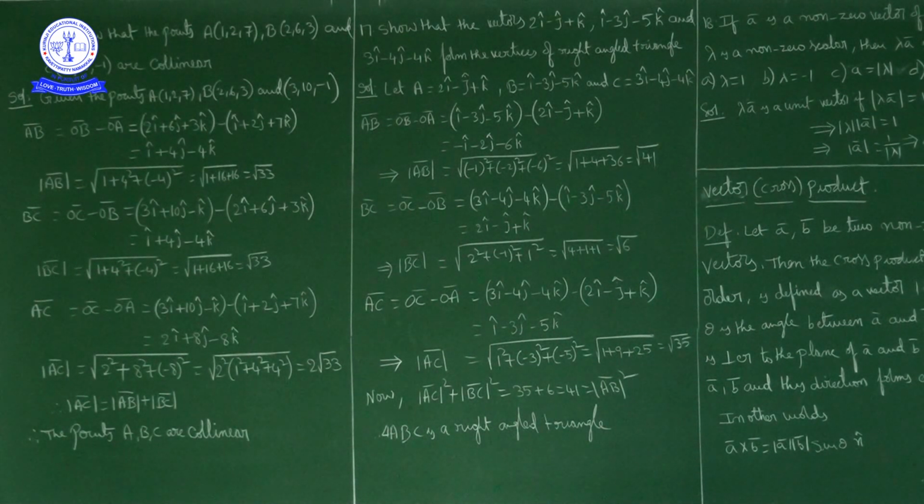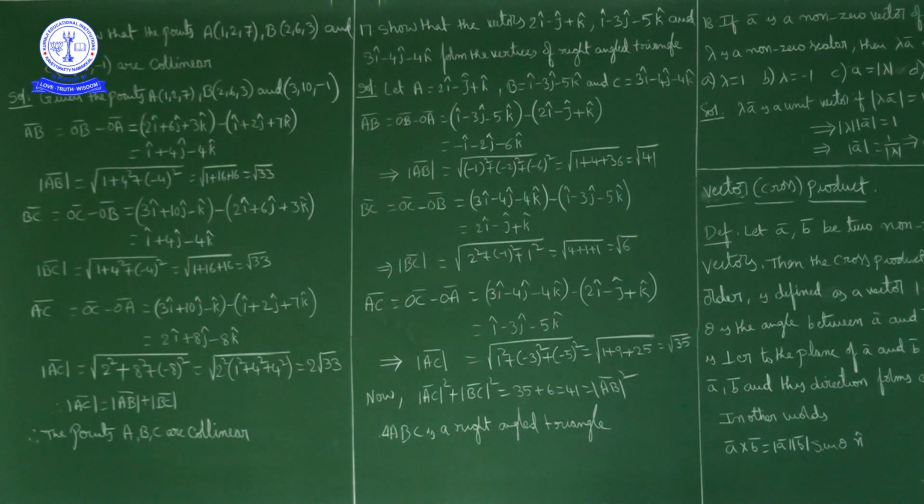So BC bar is equal to 2i cap minus j cap plus k cap. Now magnitude of BC bar is square root of i component 2 square plus j component minus 1 square plus 1 square, so square root of 4 plus 1 plus 1, that is square root of 6. So magnitude of BC bar is square root of 6.